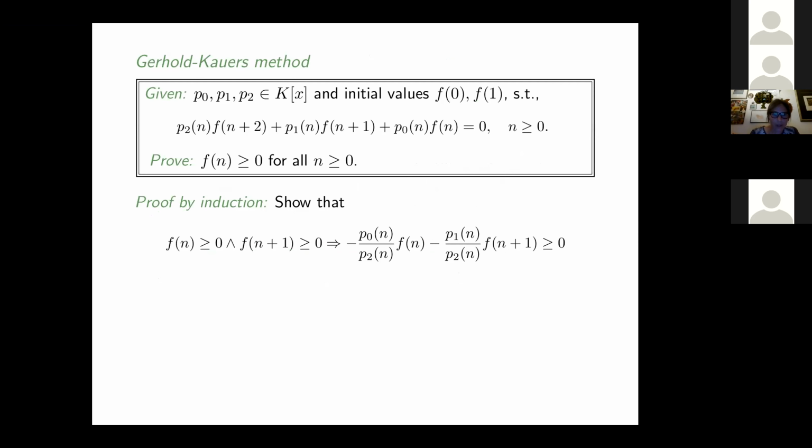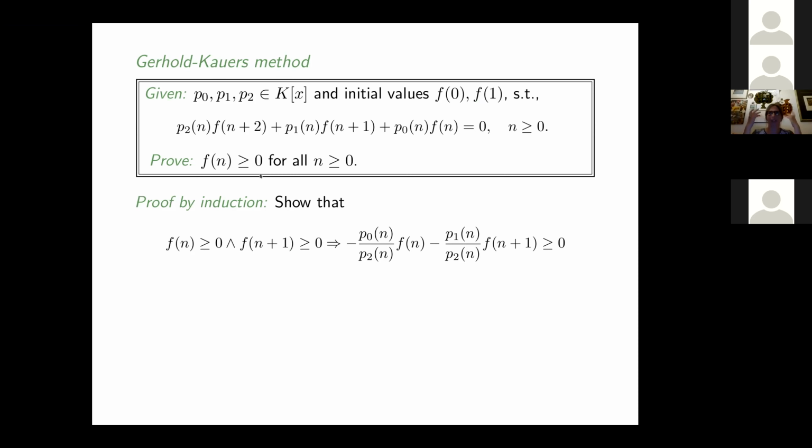Good. So let me give you an idea how the method works with a simple example. Let's look at something that is P-finite of order 2, so satisfying this type of recurrence. I talk about positivity, so I'm talking, say, about f(n) greater or equal to 0, or greater than 0, or less than 0.